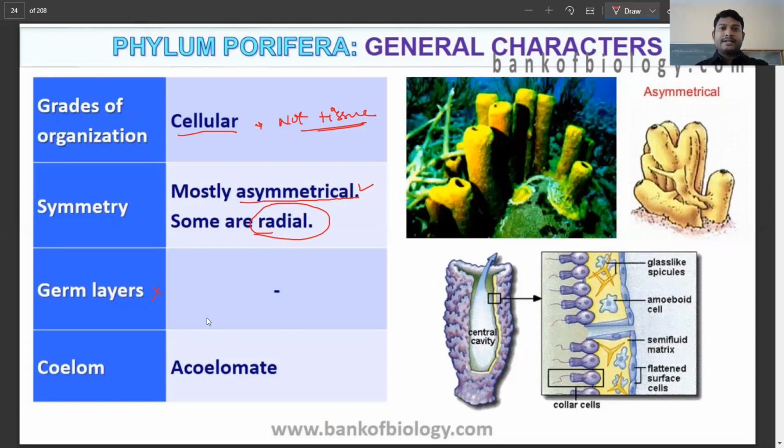Now, coelom, as you know, acoelomate is the most primitive trait. So in this group of primitive phyla, the coelom or body cavity is acoelomate. That's the point. Now you can see here some of the examples, and we'll talk about some of the examples there, and you can understand why it is going to be asymmetrical, because we cannot simply find a symmetry, for example, in this case. In some cases, we do find it. We'll talk about that.